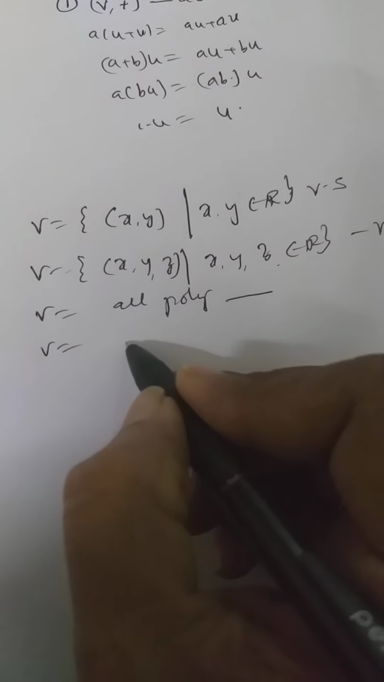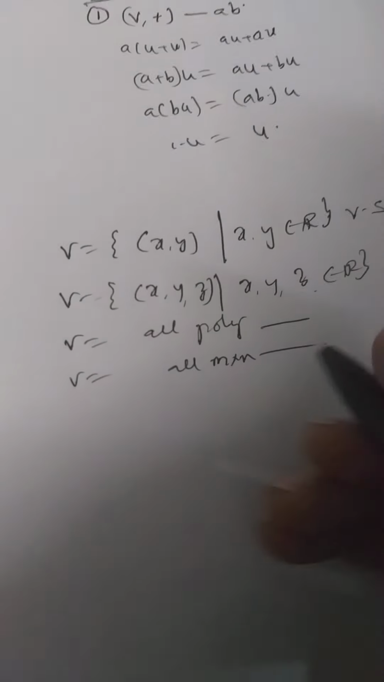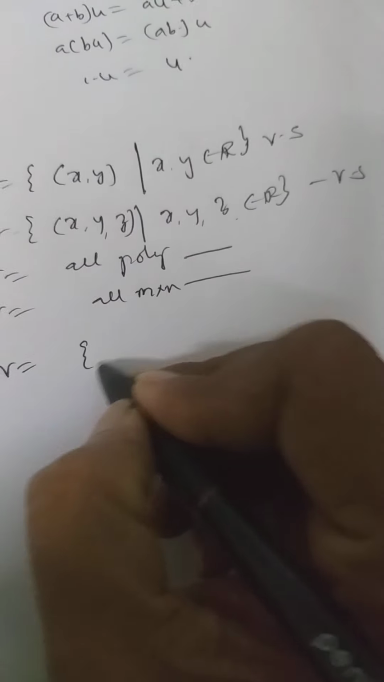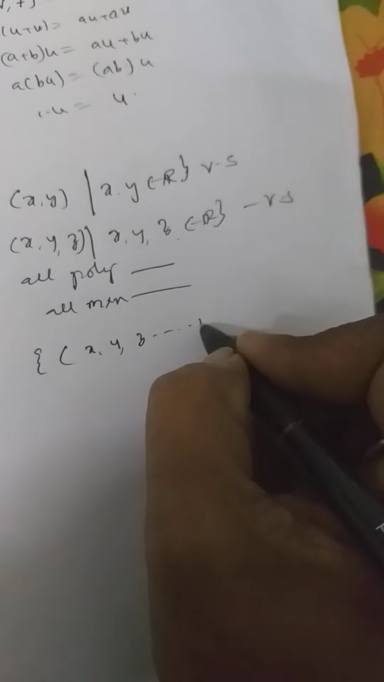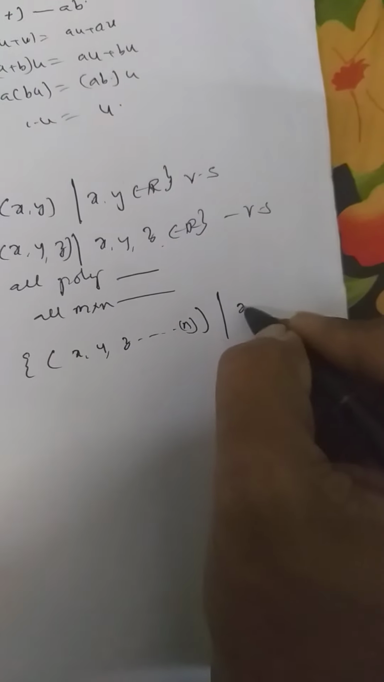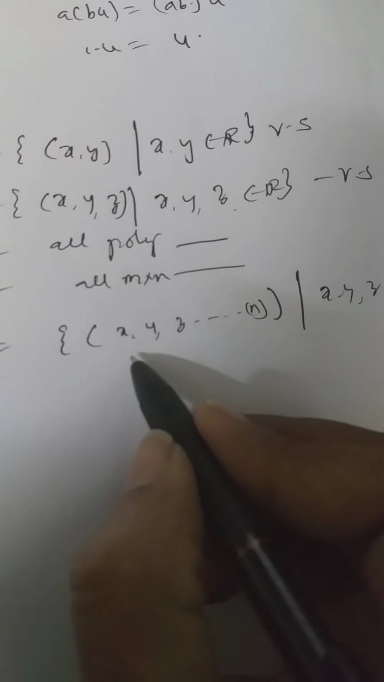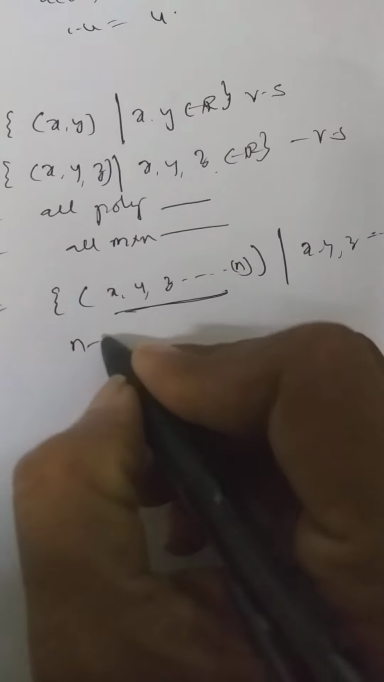V equal to the collection of all m by n matrices is also a vector space. V equal to the collection of n-tuples. An n-tuple means x, y, z and so on, n times here, right? Where x, y, z are all real numbers. That means there are n elements here, right? This is called an n-tuple, right?